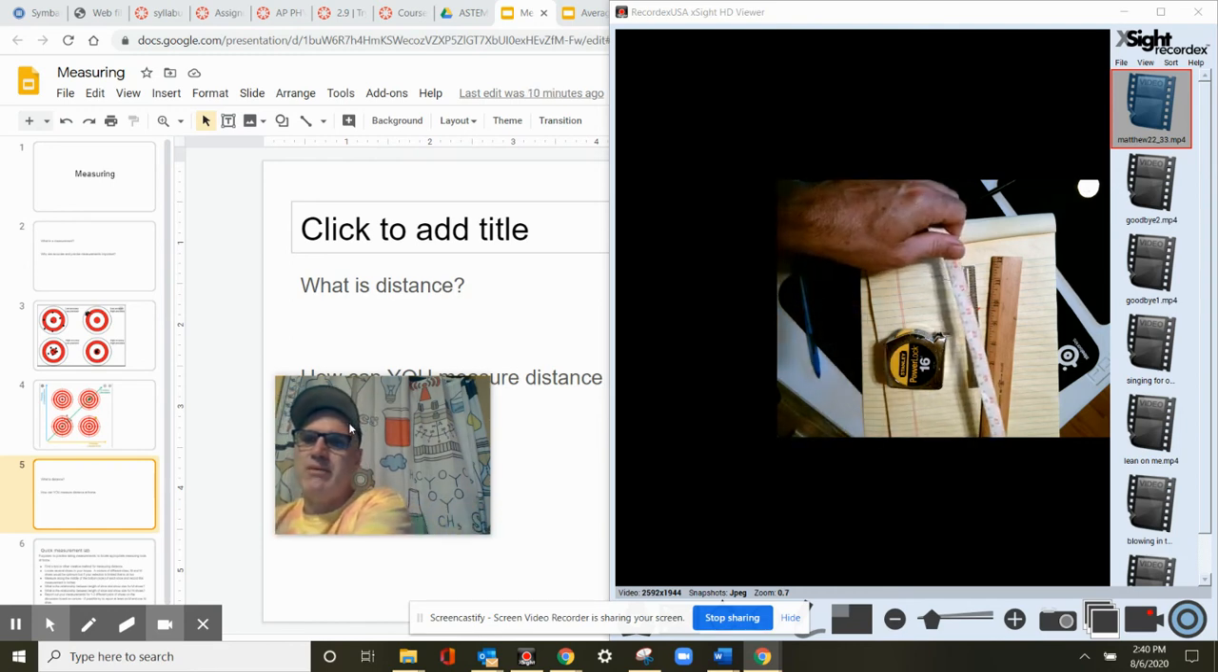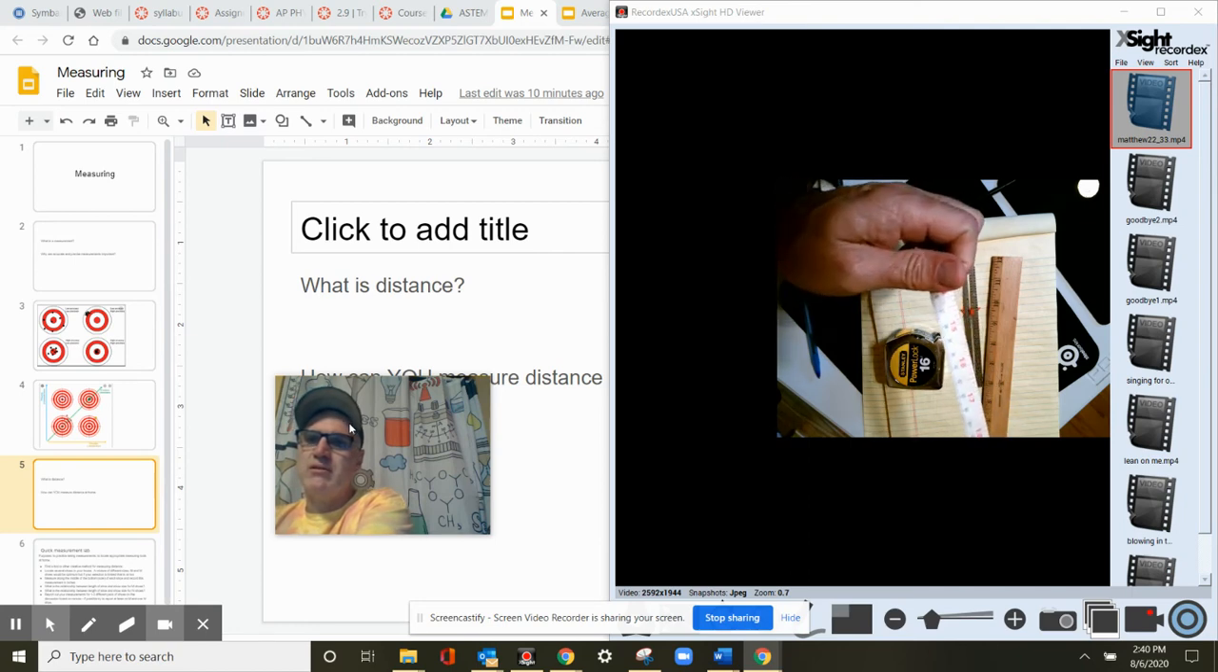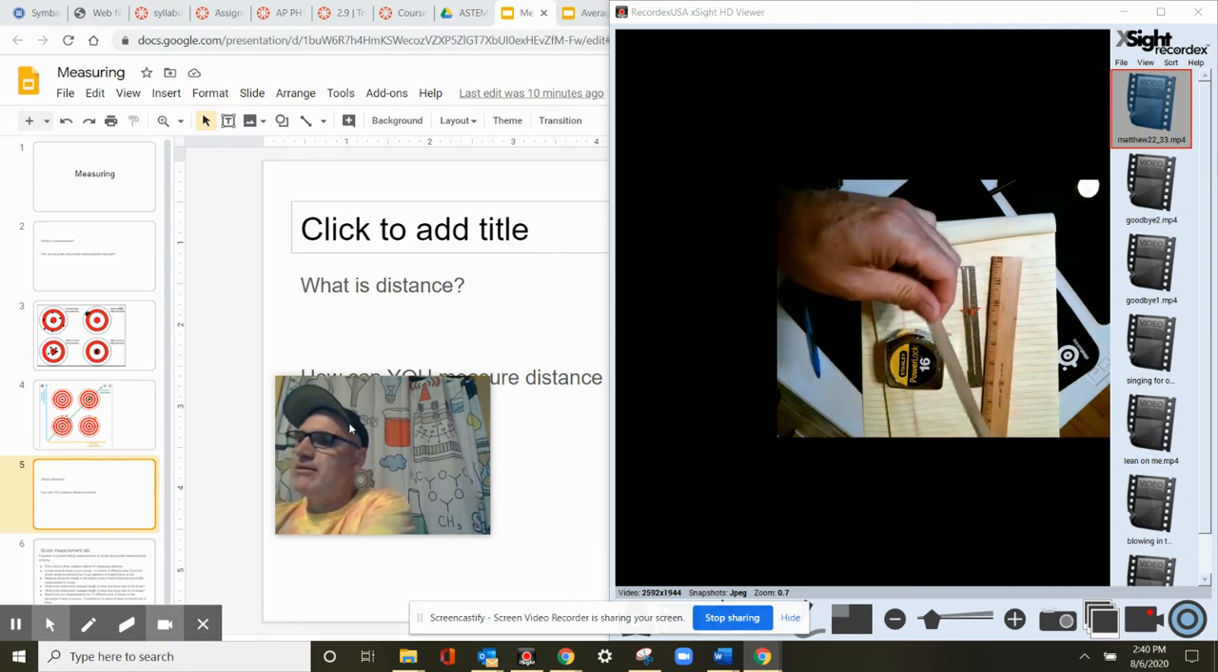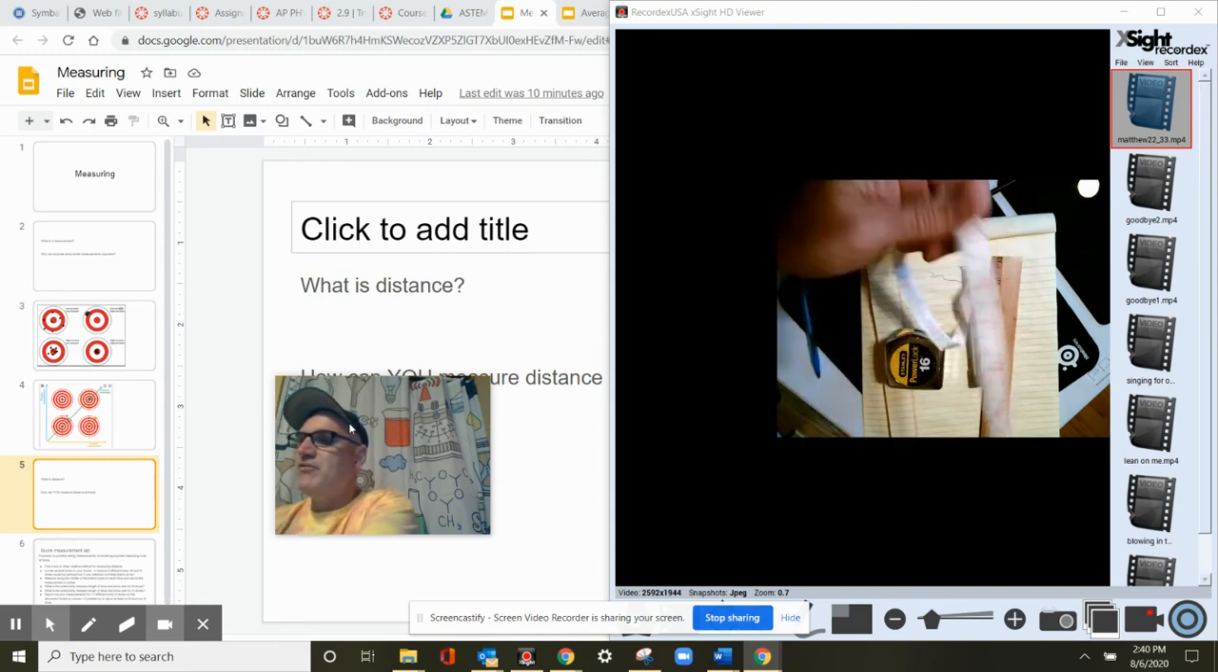And then I also found this. This is a paper tape measure. Some of them are nicer than others. This is out of a sewing kit as well. This would be pretty good, and I like that it's got inches and centimeters on it, so that would be really handy. So what if you don't have any of that?